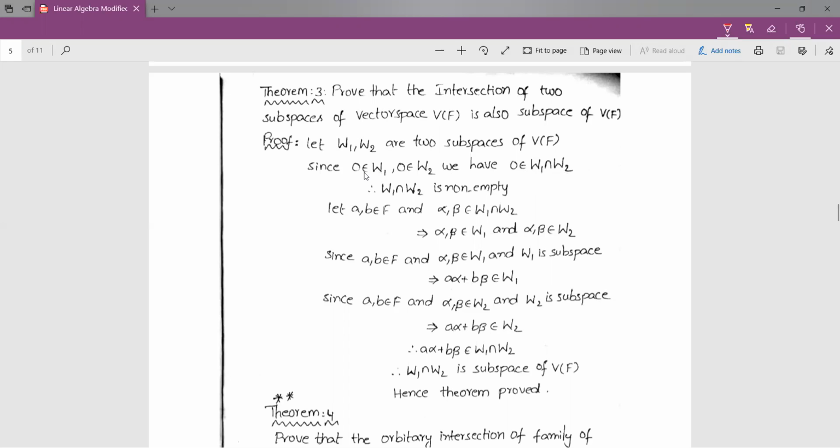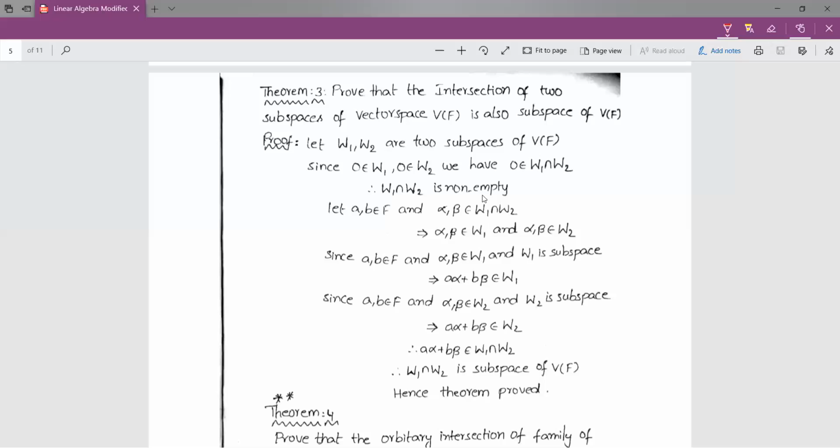Whenever 0 belongs to both the sets, we can write that 0 is in the intersection. So therefore, W1 intersection W2 is non-empty. So what we have to prove is intersection of two subspaces is also a subspace. So first I have proved that intersection is non-empty.